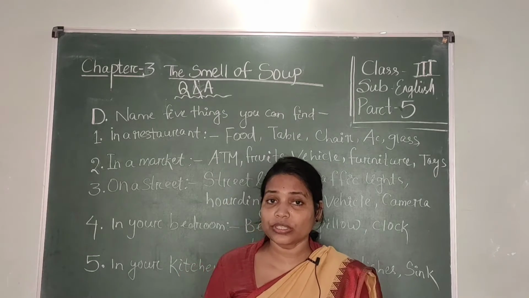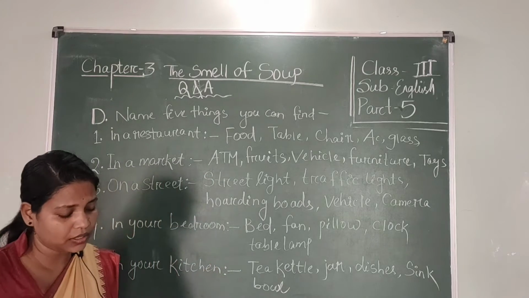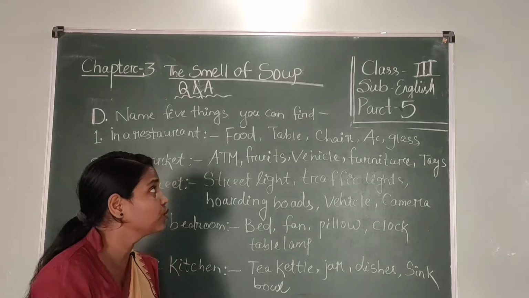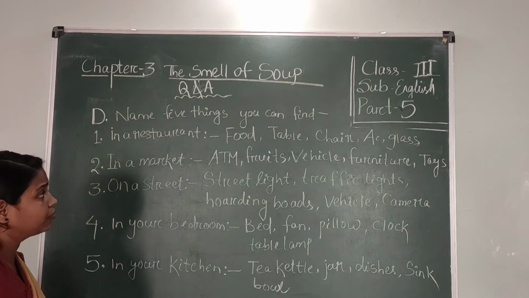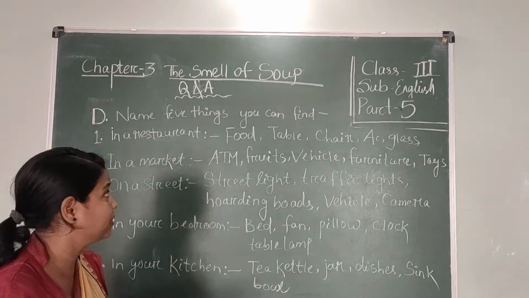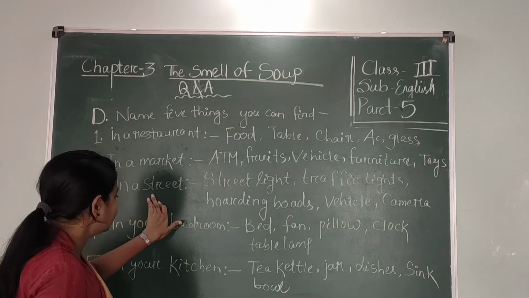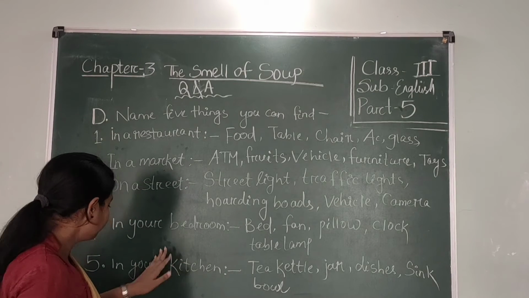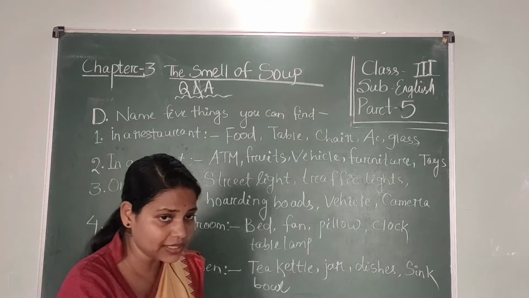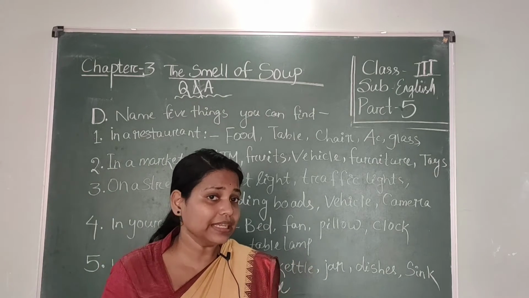So today I am going to discuss with you the question answers of number D. Look at here, I have already written some questions on the blackboard. Name 5 things you can find in a restaurant, in a market, on a street, in your bedroom, in your kitchen. So students, some places are given for you, and you write 5 things' names.